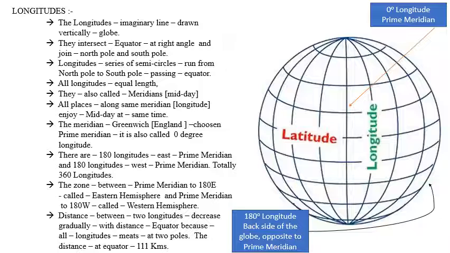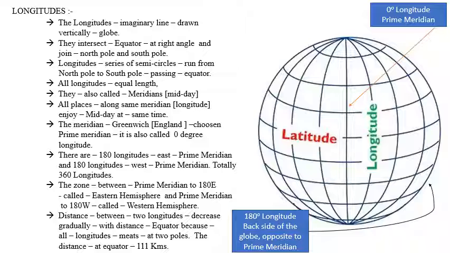The meridian drawn at the place called Greenwich near England is chosen as the prime meridian. It is also called 0-degree longitude. There are totally 180 longitudes towards the east of the prime meridian, and there are 180 longitudes towards the western part of the prime meridian. There are totally 360 longitudes on the Earth globe.